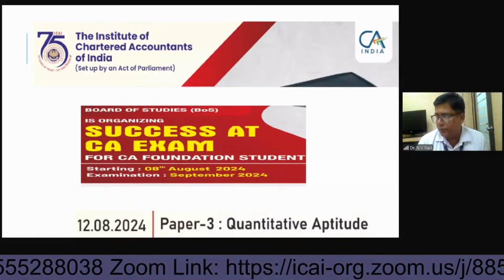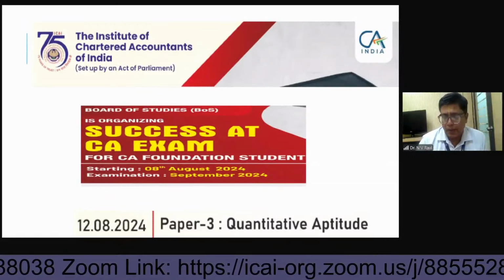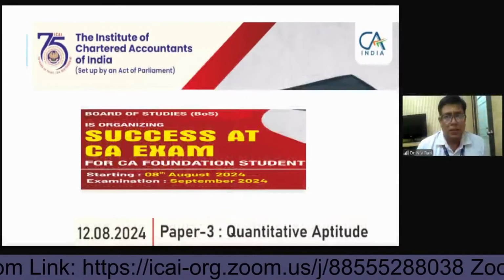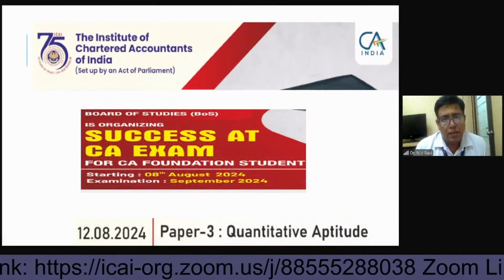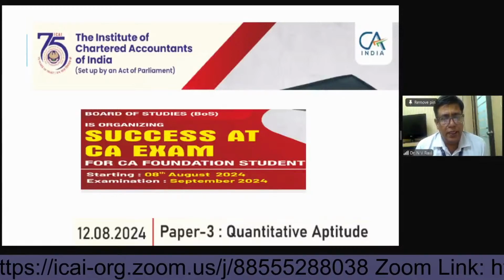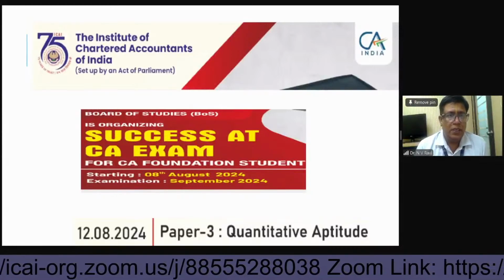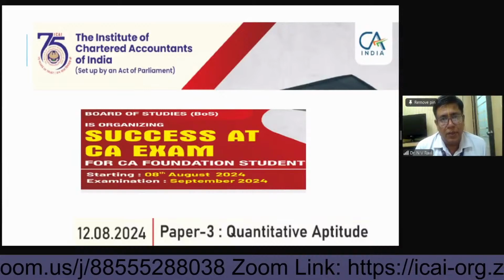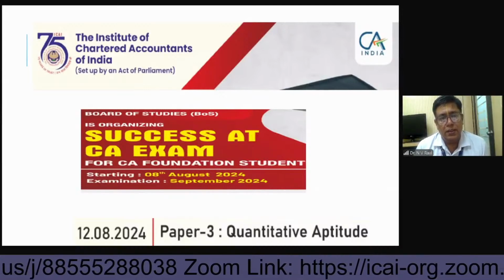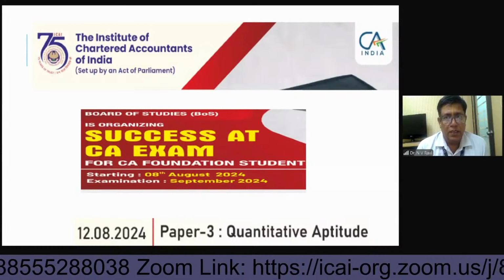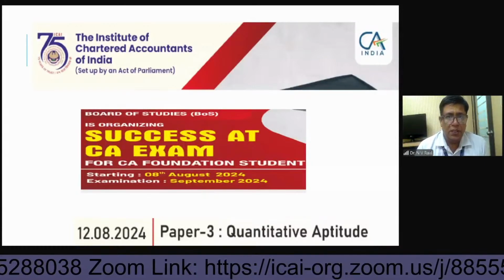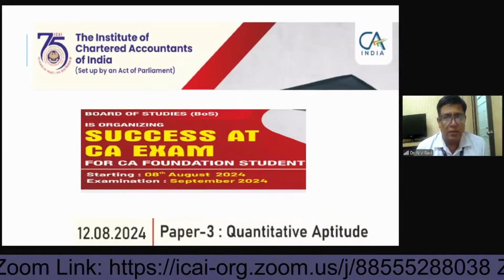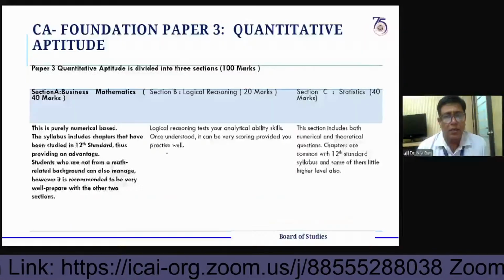Also, we will guide. Now coming to the point, you are all aware that Foundation Paper-3, Quantitative Aptitude, has three divisions. One is business mathematics, which is 40 marks, statistics 40 marks, and logical reasoning 20 marks. The ratio is 40, 20, 40: business mathematics 40, logical reasoning 20, and statistics 40 marks.